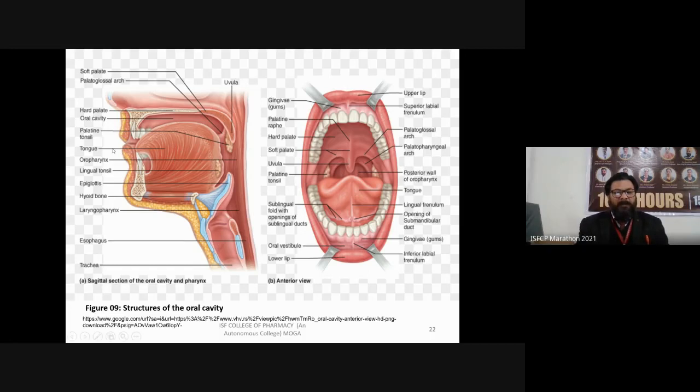Below the tongue, just posterior, there is the oropharynx. Below the oropharynx, these are called lingual tonsils. This is your epiglottis, the lid of your respiratory tract. This is your hyoid bone. This is your laryngopharynx, esophagus, and trachea. So these are different parts of the oral cavity.